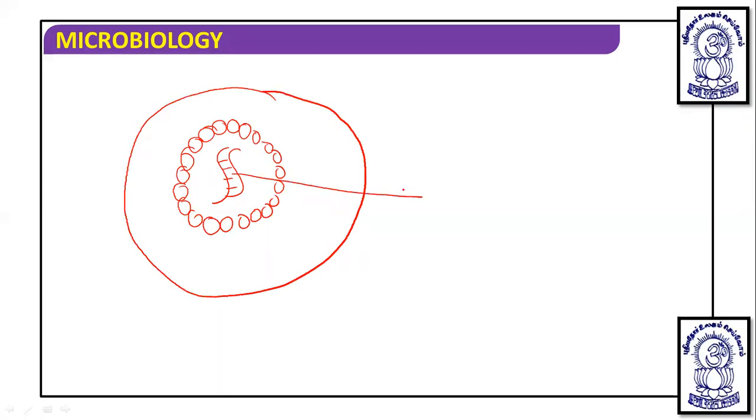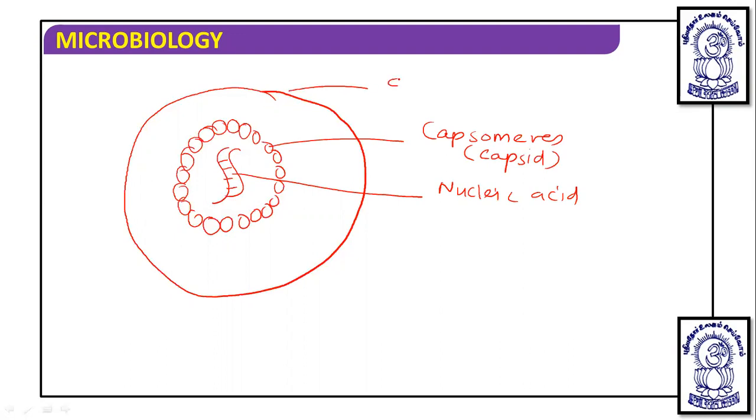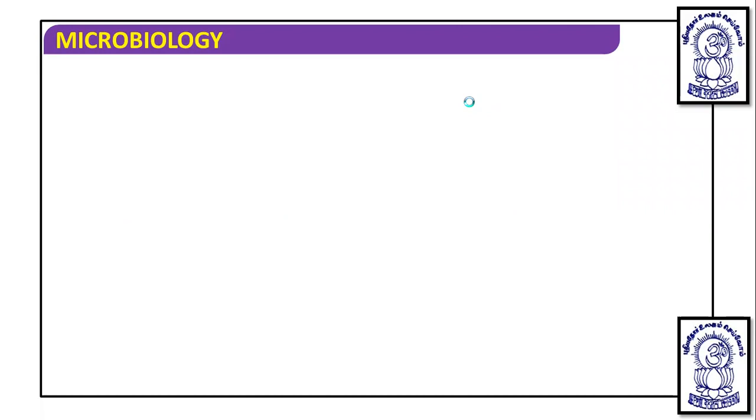So this is nucleic acid, these are capsomeres, and these capsomeres form the capsid. And this is the layer. Okay, so this is the structural part that we discussed.